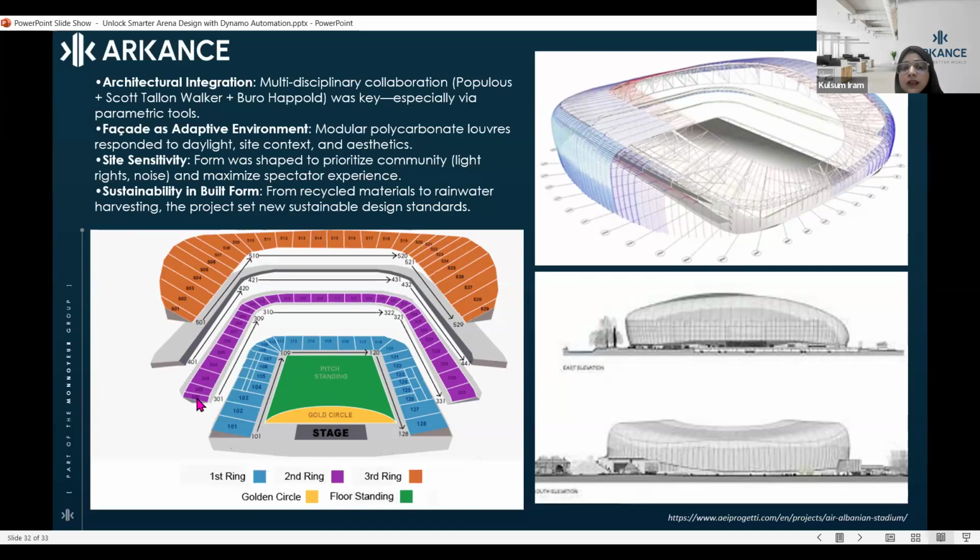Then you have a first bowl, then you have a second bowl, then you have the corridor, and then you have a third bowl, or you can say the upper bowl. So this is how the facade has been created. And this facade was environmentally friendly as well.